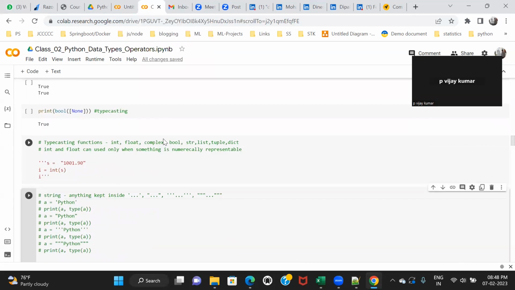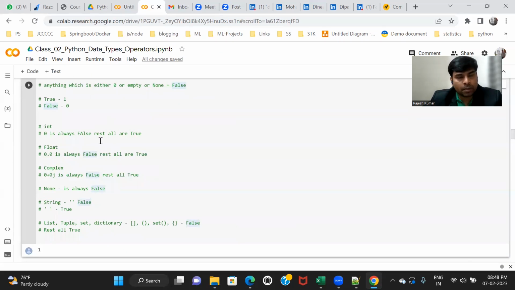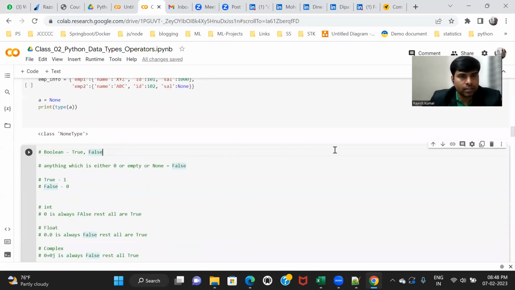Okay. Now again, I want to come to Boolean. As I told you, there are some rules about Booleans. A Boolean can be either true or false. And there are a couple of rules regarding Boolean. What are the rules?